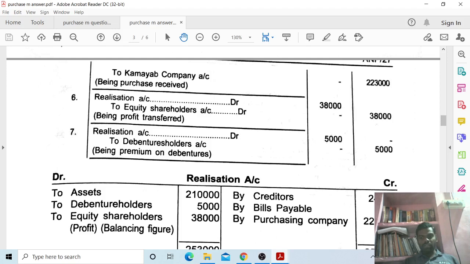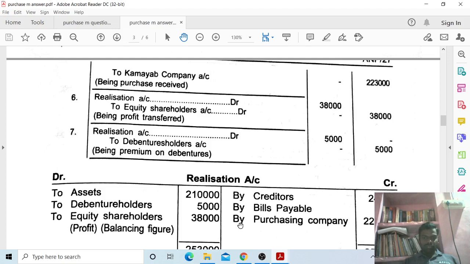Next, let us start. First entry, realization account debit to assets 2,10,000. Second entry, creditors account debit, bills payable account debit, to realization account. Realization account credited by creditors 24,500, bills payable 5,500.